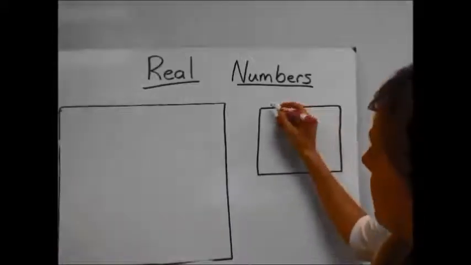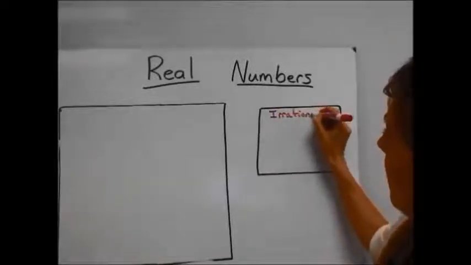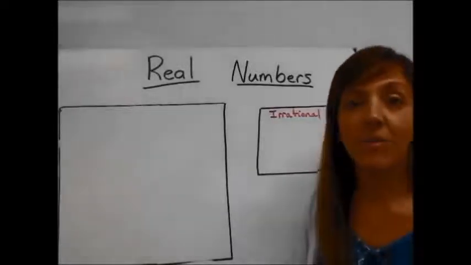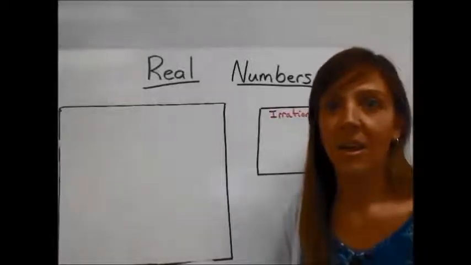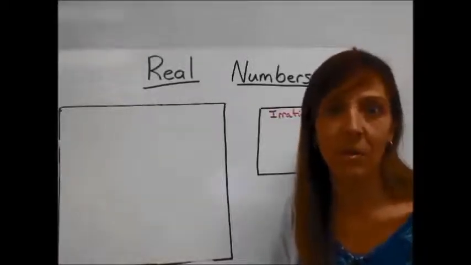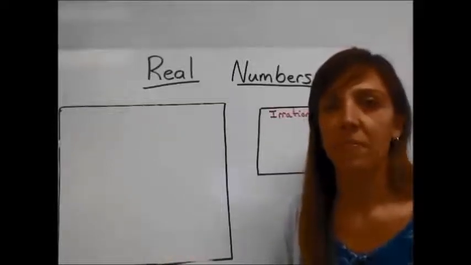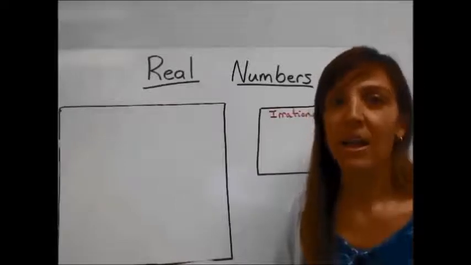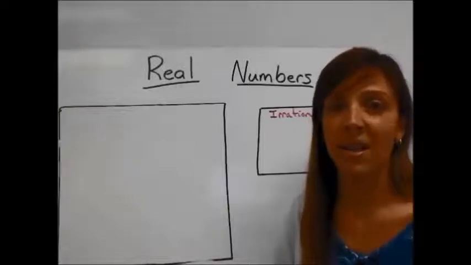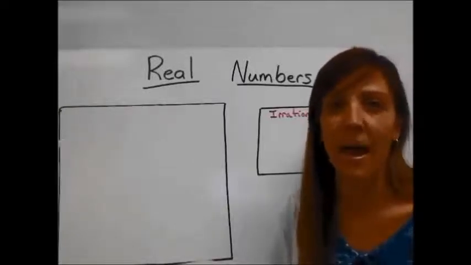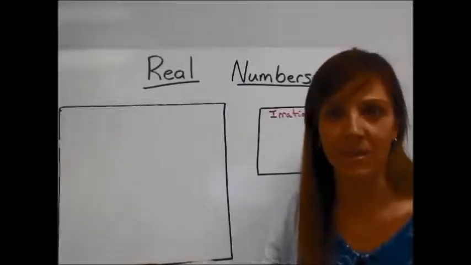Irrational numbers we're going to put over here in this box. Irrational numbers are kind of like an irrational person. An irrational person would be that person who rambles on, maybe about something that makes absolutely no sense, and you don't know what they're talking about, but they never stop. They just keep going and going and going. Irrational numbers are just like that person. They continue on and on and on, and they never stop, and they don't make sense. There's no pattern, no rhyme, no reason to them. And you can't guess what's coming next.